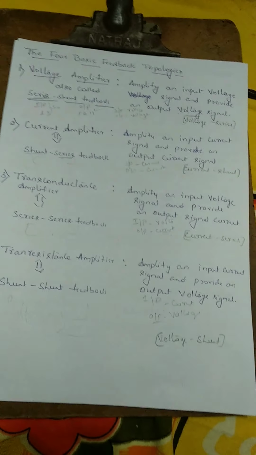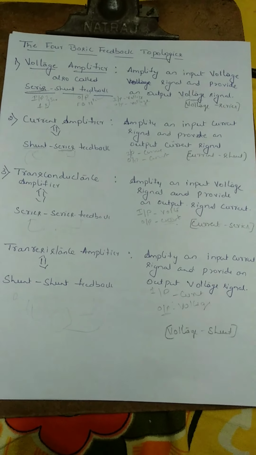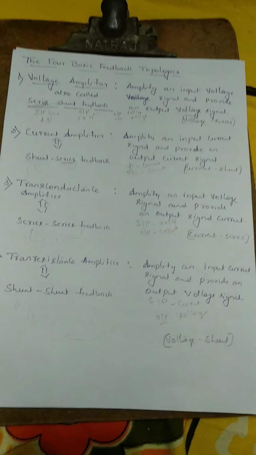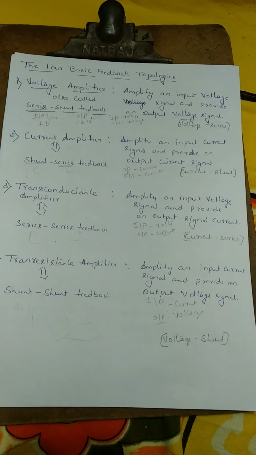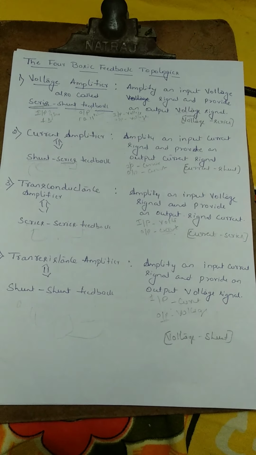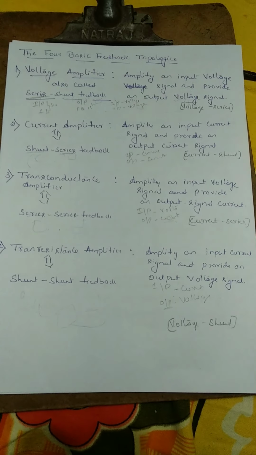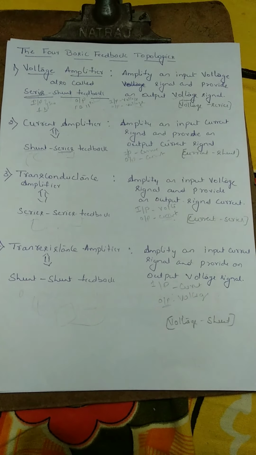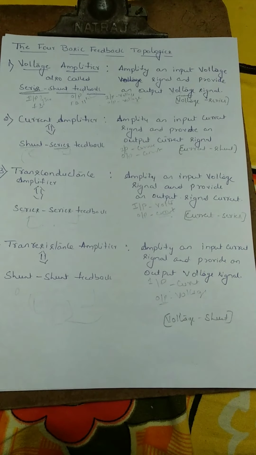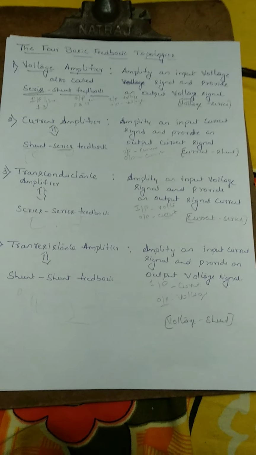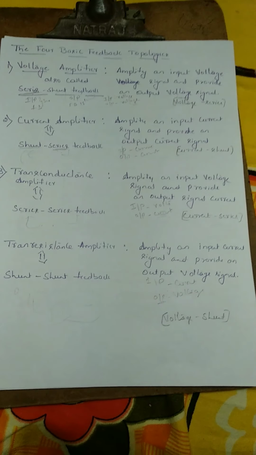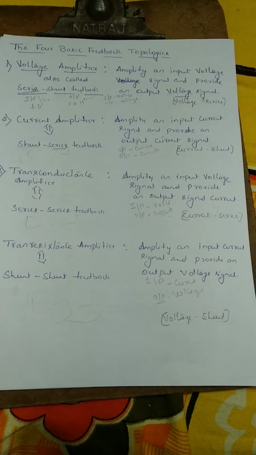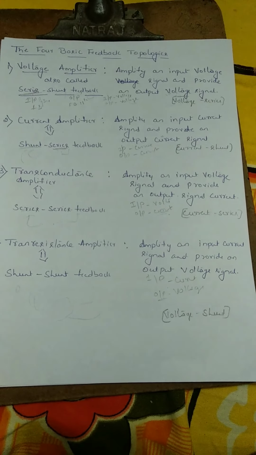Hello everyone. In this video I am repeating the same topic I had discussed in the previous video. Why? Because, as I said, there are four basic feedback topologies, and each topology has different names. Each topology has been called by 2 to 3 names, so you may get confused with the names themselves. I just wanted to repeat it.